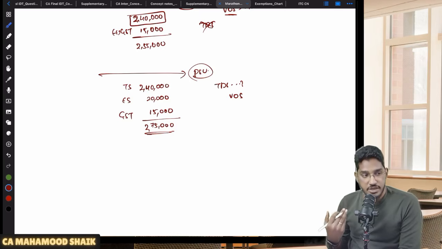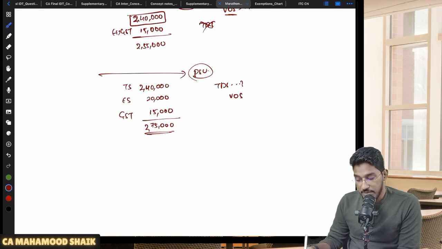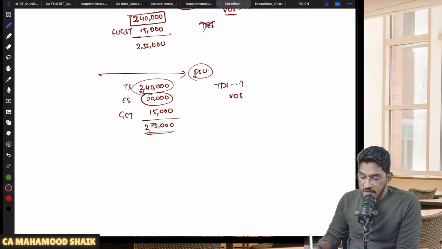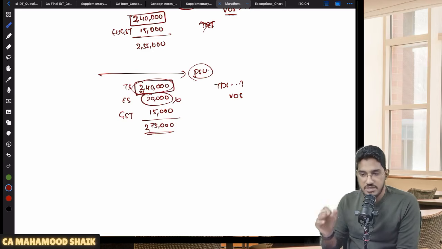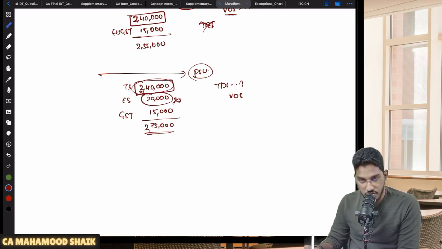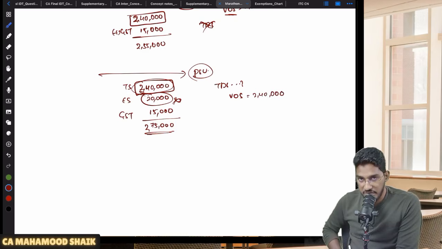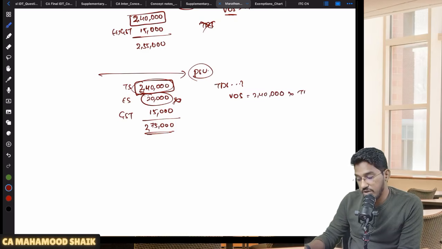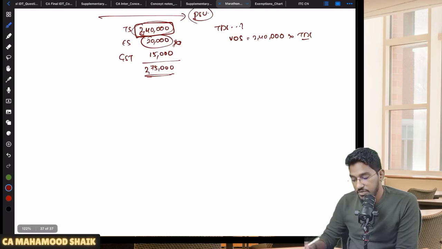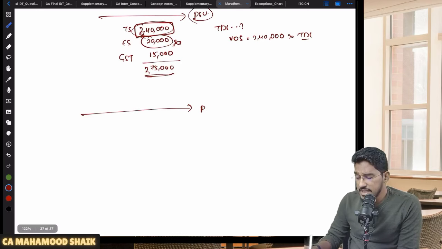Now the point in your mind is, while calculating the limit of that value of supply, should I consider only taxable supply or should I also consider exempt supply? They are asking you to consider only the value of the taxable supply. Exempt supply you should not consider. So value of supply here is only 2,40,000 rupees, and since the contract value did not exceed 2,50,000 rupees, here also TDS will not become applicable. Let me give you one more case. Let us say there is a PSU.